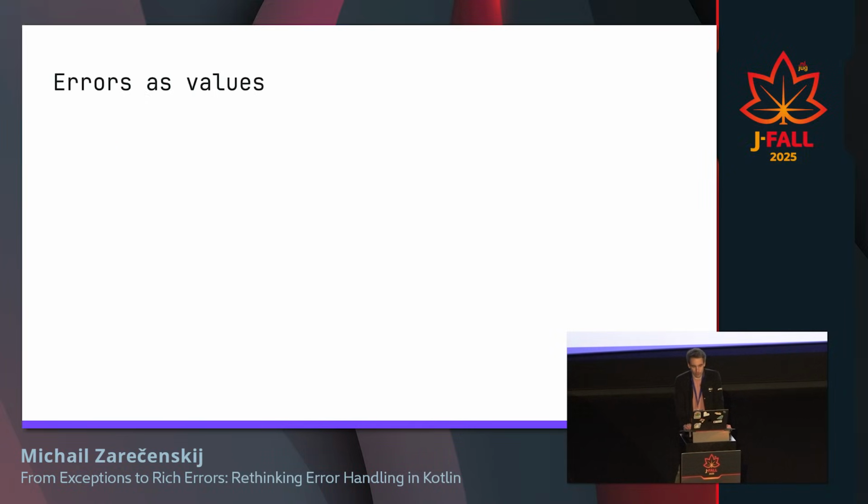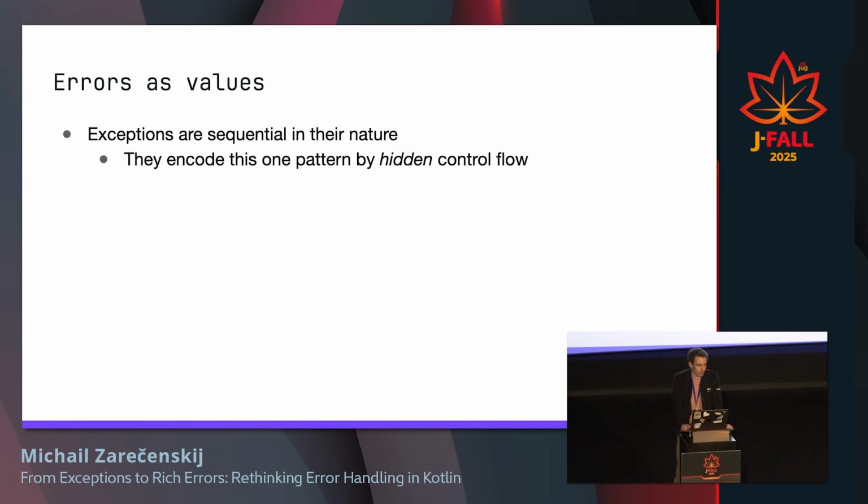And here it also comes from the fact that exceptions are sequential in their nature. Again, they were designed many years ago when programs were mostly sequential. And if you get an error, then it makes sense to return from a call, propagate it to the caller, and do something about it. And this pattern is encoded by hidden control flow.